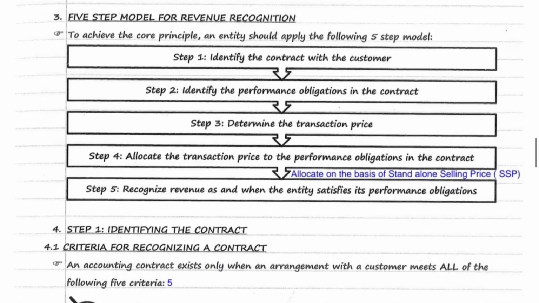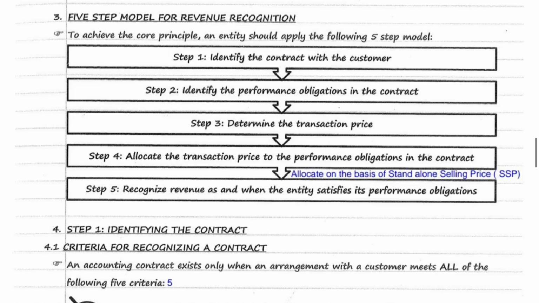There is a 5-step model for recognizing the revenue. To achieve the above core principle, an entity shall apply the 5-step model. Step number 1, identify the contract with the customer. Step number 2, identify the performance obligations in the contract. Performance obligation means promises in the contract. Step number 3, determine the transaction price.